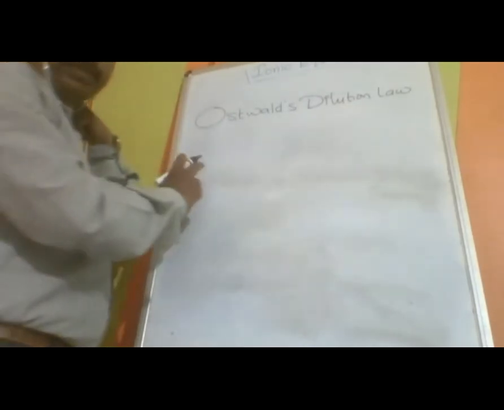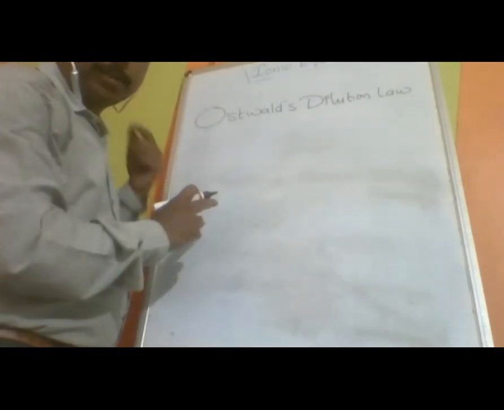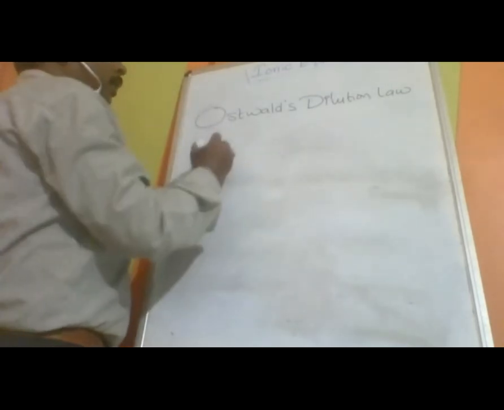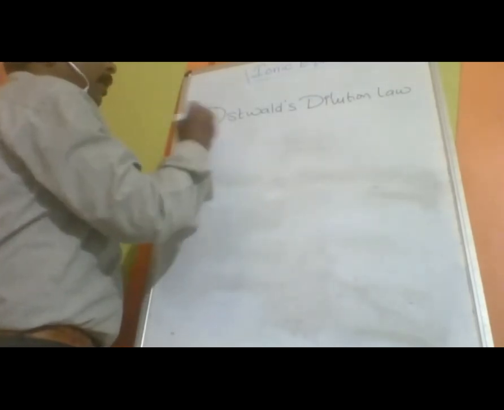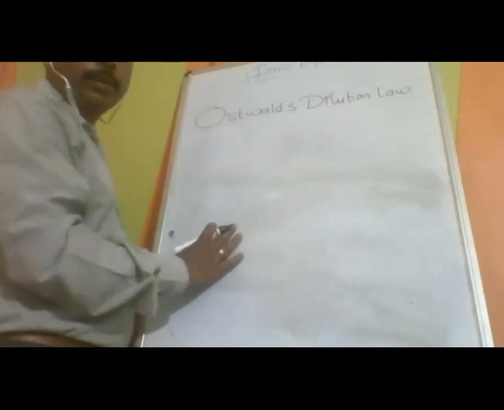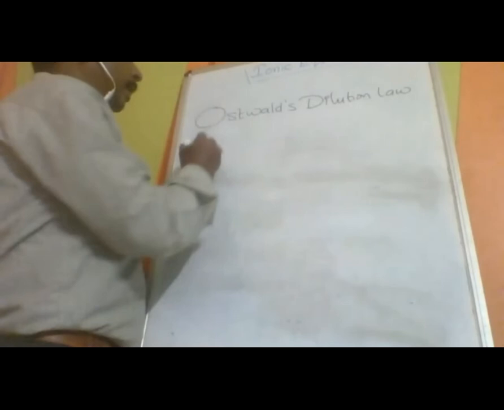I think it is now clearly visible. Ostwald's dilution law is applicable again to weak electrolytes only. Now I am taking a weak acid.